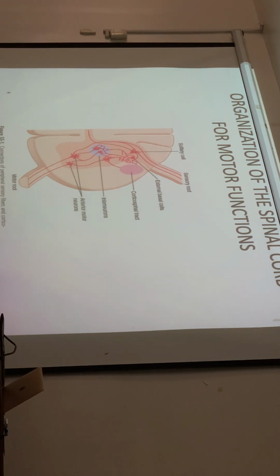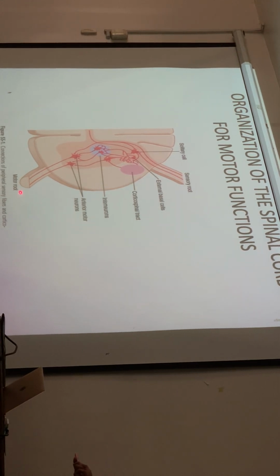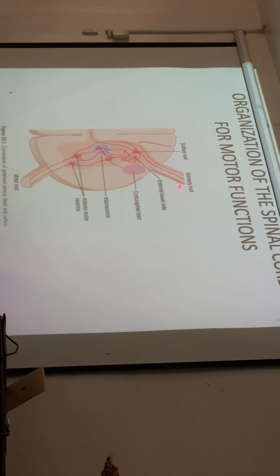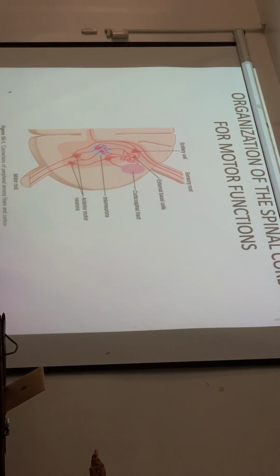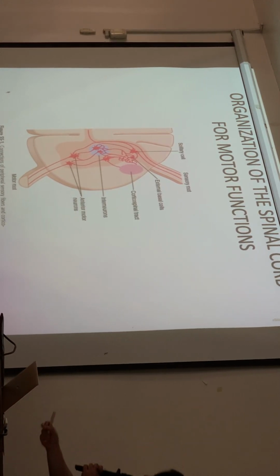In the gray matter, you can see nerve fibers going out here in the posterior region. This is the sensory root, and then the motor root in the anterior part. So all the sensory signal, the stimuli input, goes through this root, and from here it gets integrated in the gray matter, and if there's already an effect or response, it goes out through the motor root. And we have interneurons in between.